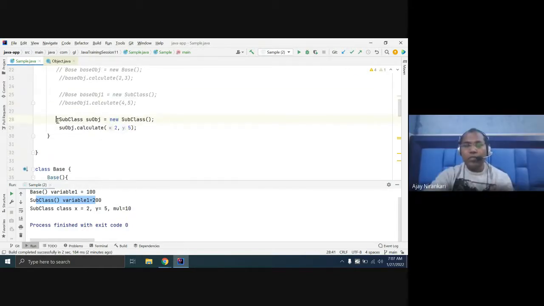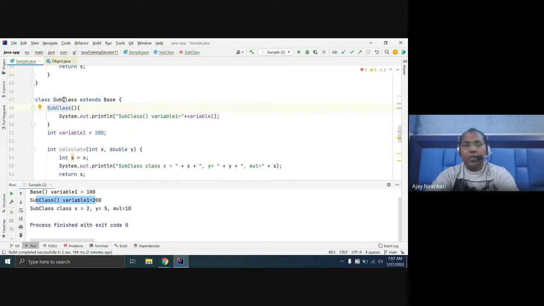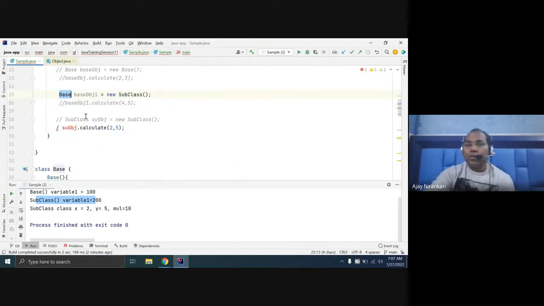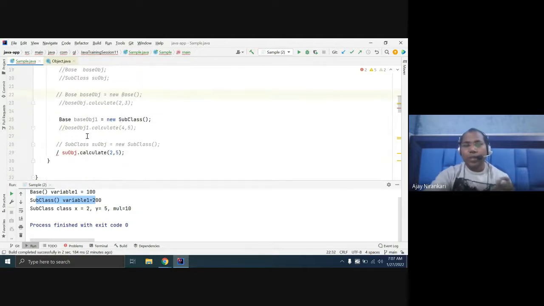Now let's jump to the main topic. Here is your subclass, here your base class. Is it only feasible because of inheritance? Because this class extends the base class, the base class can be written on the left side as well. So till now, subclass and base class, no problem. But here you are changing. Here you are writing a subclass, and here you are writing a base class.